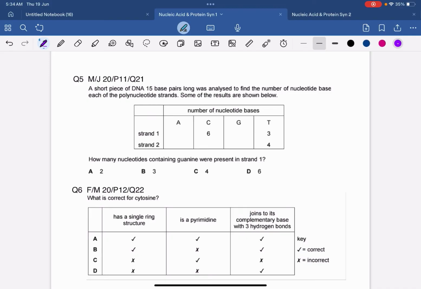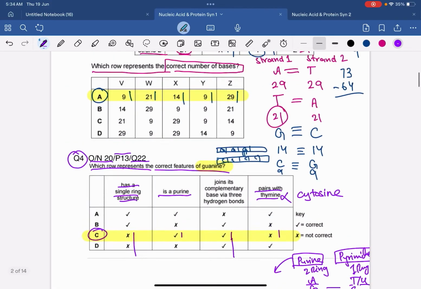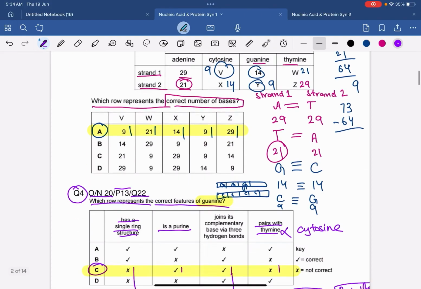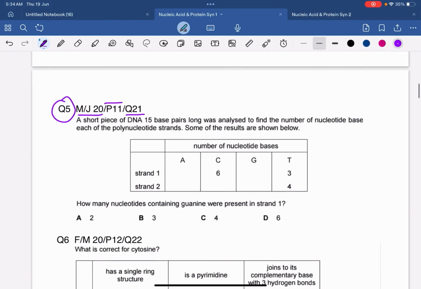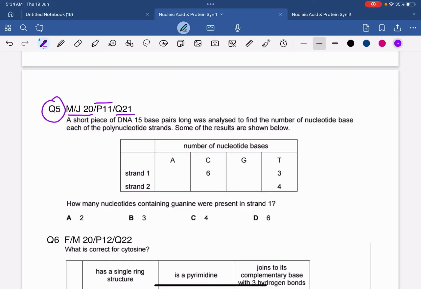Moving on to question number 5. Question number 5 is from May-June 2020, paper 1-1, question 21. This is again a type of question we solved above, like question number 3. In these questions, the most important thing for you to identify is the DNA base pairs, right? They are saying that a short piece of DNA, 15 base pairs long, was analyzed to find the number of the nucleotide bases in each of the polynucleotide strands. Some of the results are shown below. So they are asking the numbers of the nucleotide bases in strand 1 and strand 2.